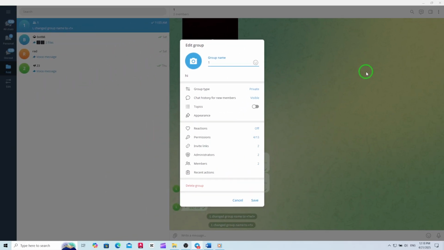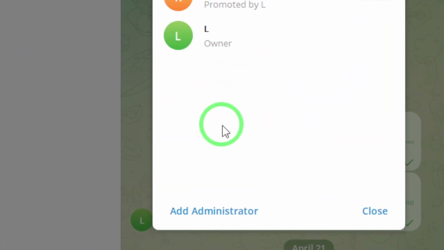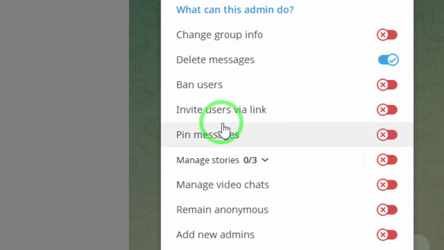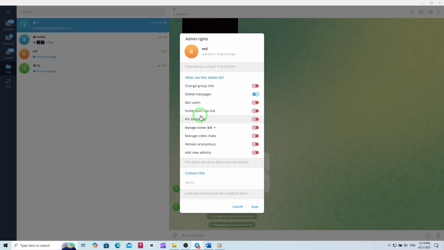This will bring up the settings for your group, where you can control everything from permissions to group info. Next, find and click on the Administrators section. Here, you'll see a list of all the admins in your group. Locate the admin you want to allow to invite users and click on their name. This will open up their admin permissions.